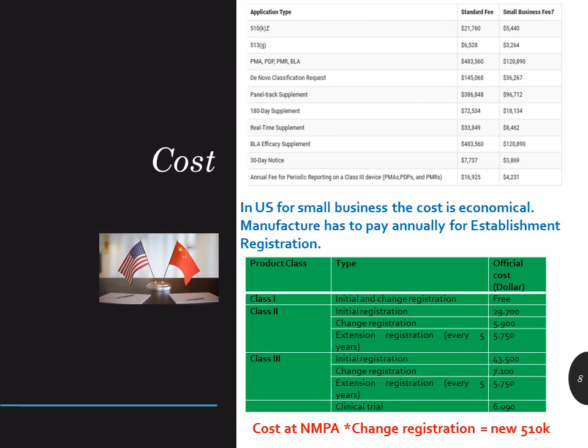Let us have a look at other regulatory factors, cost and time of registration. In the US, the manufacturer has to pay an annual fee. The price of 510K is quite similar to initial Class 2 medical device registration in China. For PMA in the US, it is way more expensive than initial registration of Class 2 or 3 medical devices in China. However, in the US the approval is valid forever. We would say that it is worthy to start a costly application of a medical device in both markets.